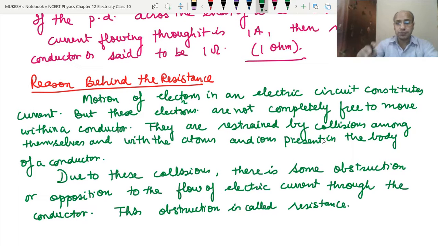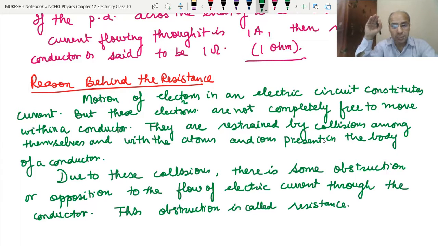Let's understand it by an analogy. Suppose your room is completely empty, nothing is there, so you can move freely. Now you put some things there, like a bed and some chairs. Then the obstruction becomes a little more. Now you bring 2-3 kids, and they are moving here and there, colliding with themselves. Is it easy to move?